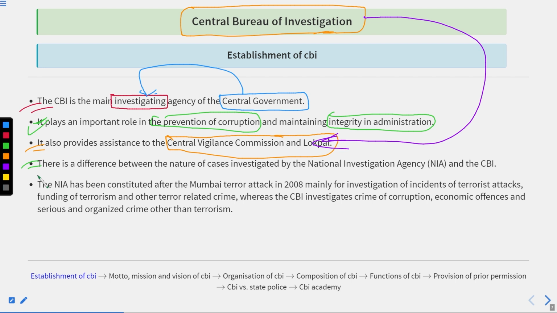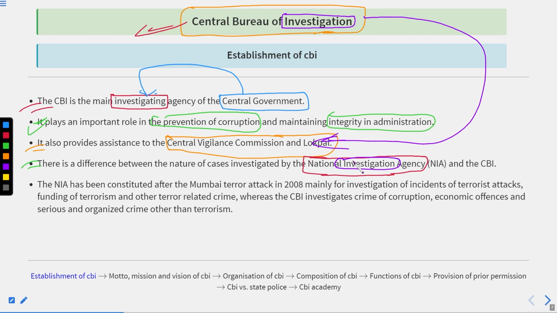There is a difference between the nature of cases investigated by the NIA and the CBI. So here basically there are two things: the Central Bureau of Investigation and the National Investigation Agency. The one thing that you will find common here is that both of them are investigation agencies, right? So both of them are similar in their conduct.